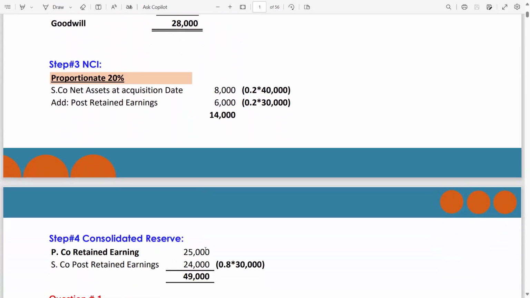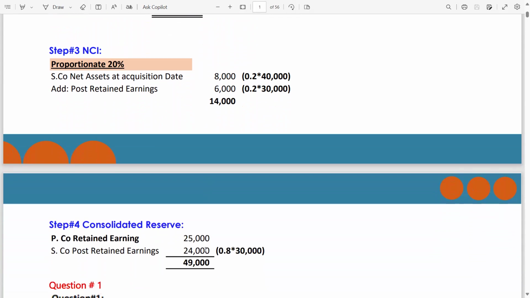Now, step number 4 is the last step, which is the consolidated reserve, consolidated retained earning. What you guys call it? You can call it consolidated retained earning or consolidated reserve. You have to take the parent company retained earning, which is given in the question as 25,000, to which you have to include the S company post retained earning. 20% you have incurred here. Now 80% will be incorporated here. So the total is 49. Again, this will be included in the consolidated statement of financial position under the equity side because this is the